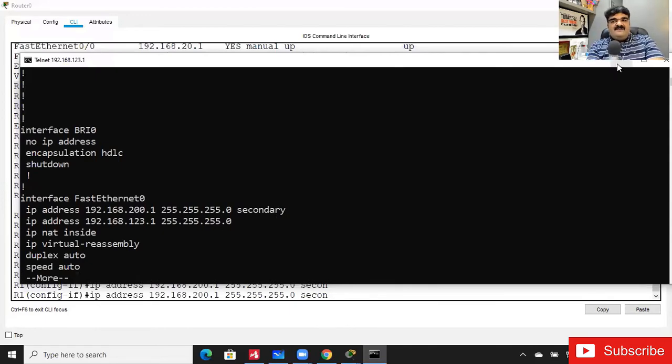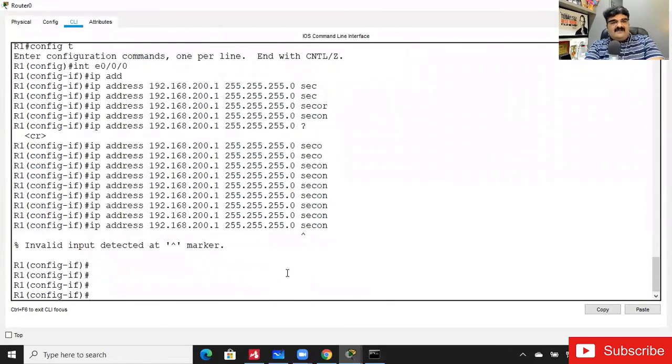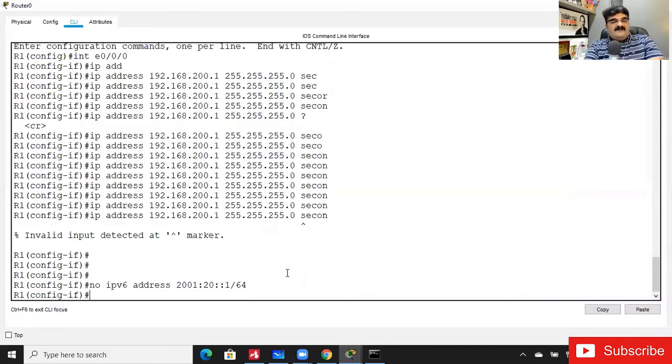But in case of IP version 6, you do not need to write this word secondary and it works. So please take care when you configure IP version 6, because if you make a mistake and just press enter, you will get 2 IP version 6 addresses. So now I'm going to remove this. If you want to remove a particular IP, you have to write the command no IPv6 address 2001:20::1/64, and it will remove this particular IP.